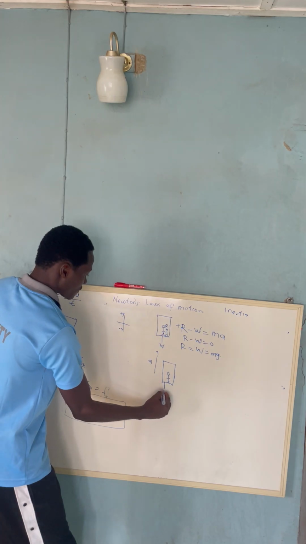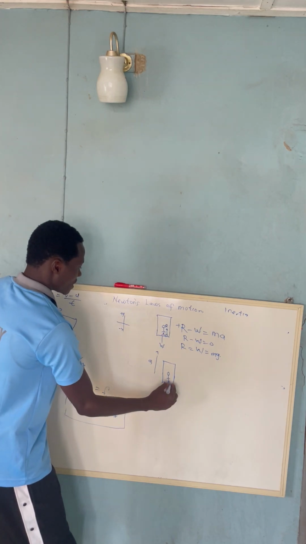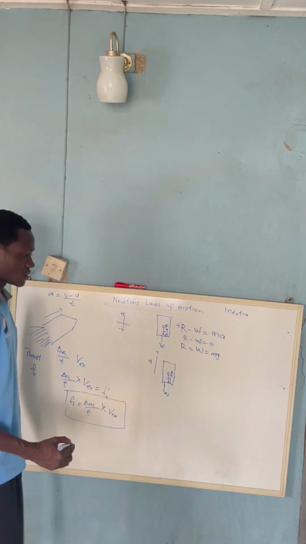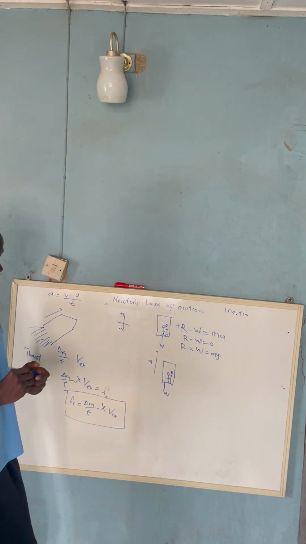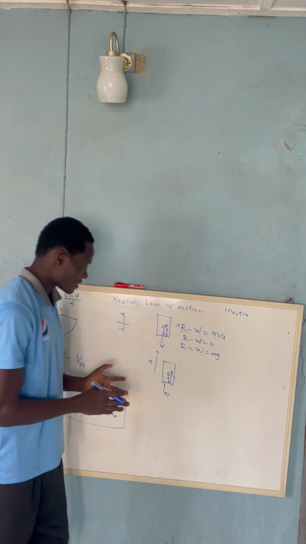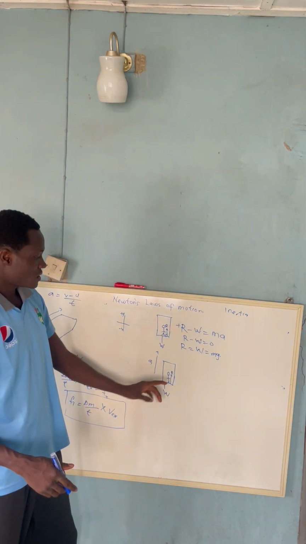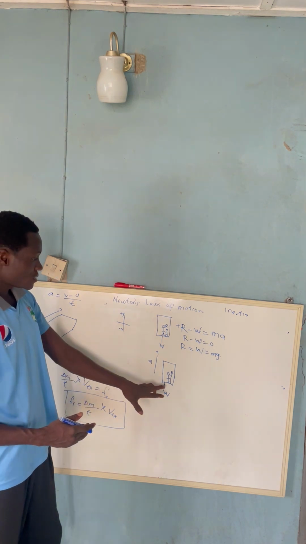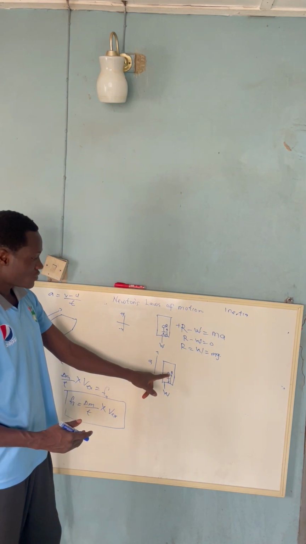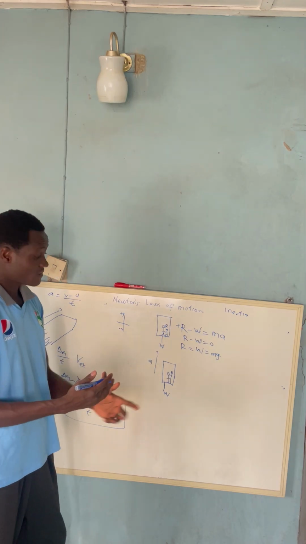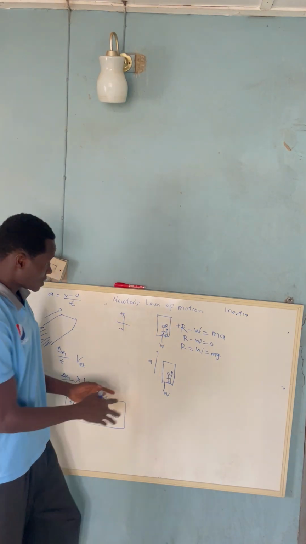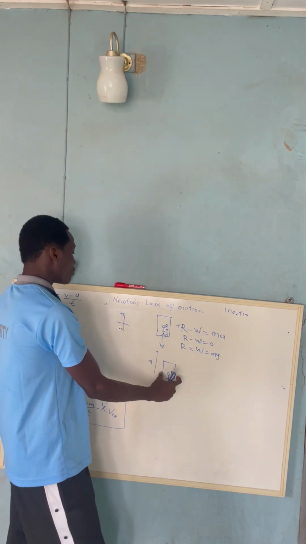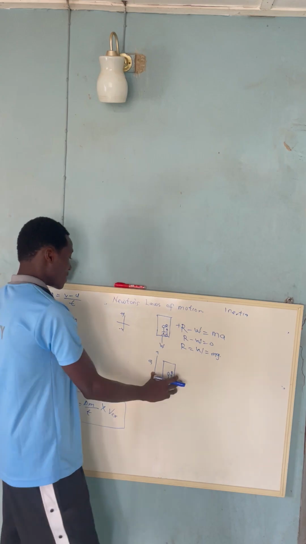We have the weight W, and we have the normal reaction, which is R. Now, what is the resultant force here? When this body is going upward, the resultant force is acting upward. There is an acceleration as the lift is going upward. The resultant force is always in the upward direction. That is why it is going upward.